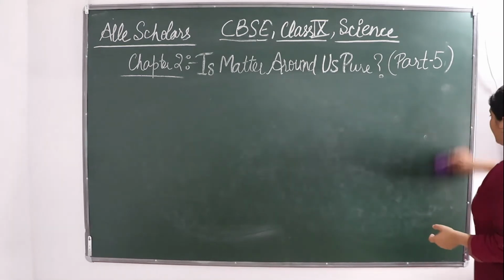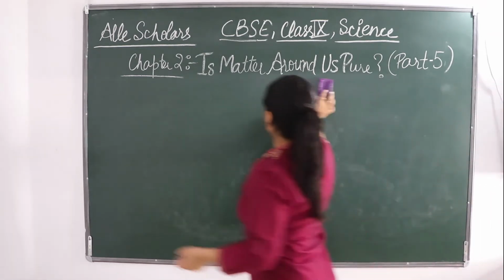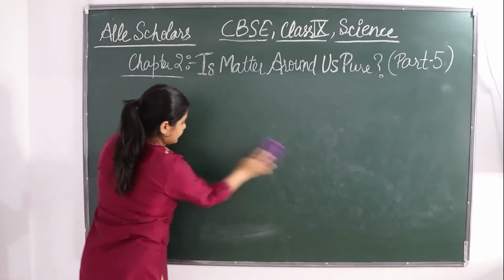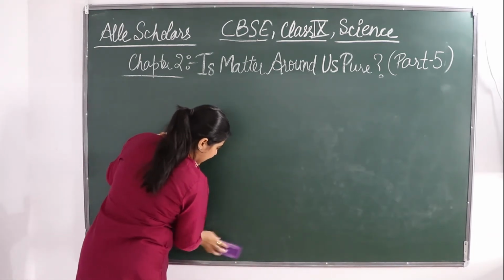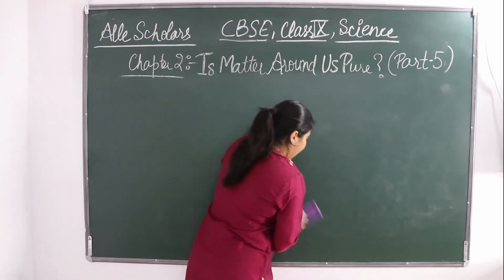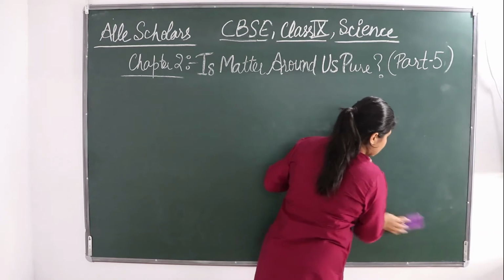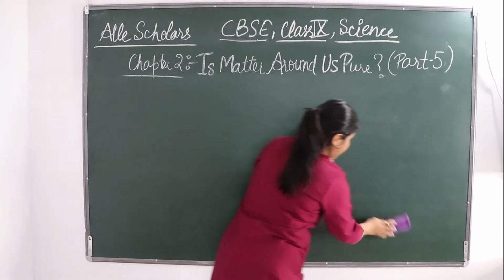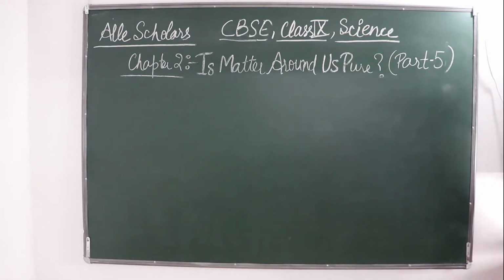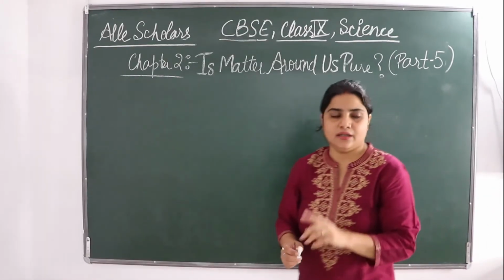So let's see what is element. As I have already told you, element is made up of only one type of atom. एक ही टाइप के एटम से बना हो सकता है. उस एटम के बहुत सारे मॉलिक्यूल्स हो सकते हैं. जैसे ऑक्सीजन में आपने देखा, oxygen is made up of 2 molecules of O, but atom is one.